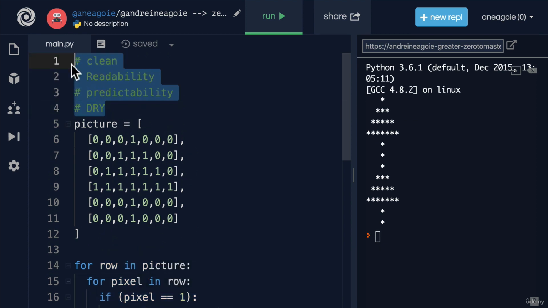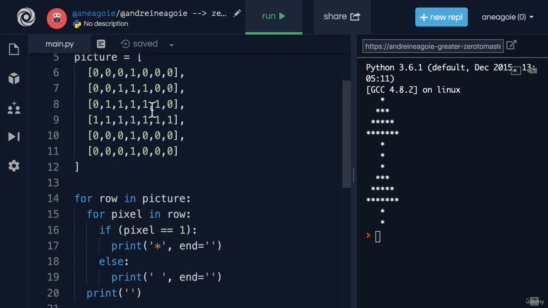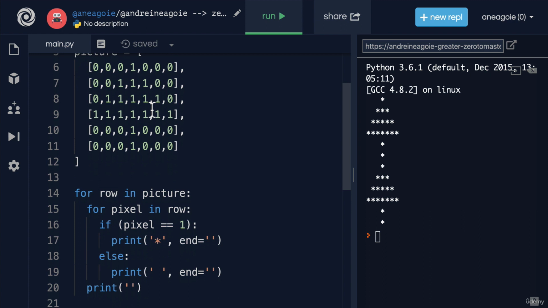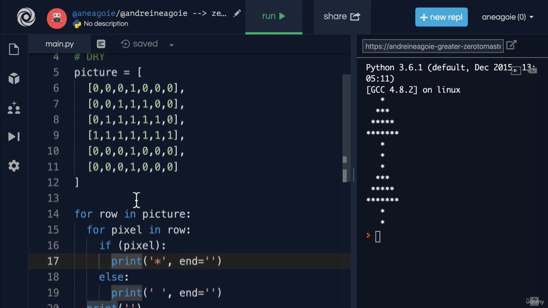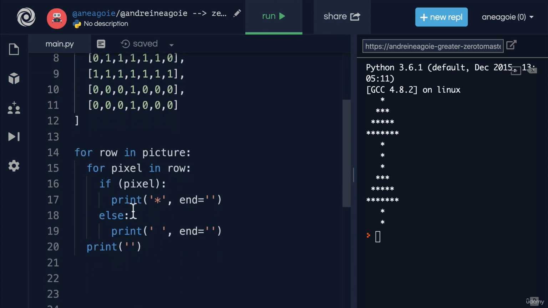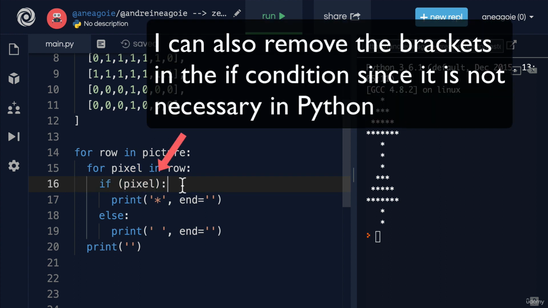Now, keep these in the back of your mind, because throughout the course, we're going to explore these topics. But let's say I just came onto this code and I wanted to clean it up a bit. Again, this is just personal preference, but these are some of the things that I would do. One is here, pixels equal to 1. Instead, this is kind of confusing. I'm just going to say if there's a pixel here, and I know that pixels are either 0 and 1, then print here, because this is a truthy value that will just evaluate to true. So that just kind of cleaned out my code a little bit better.